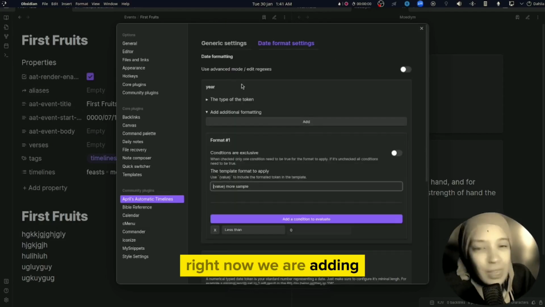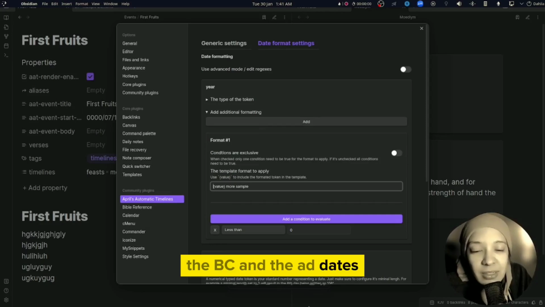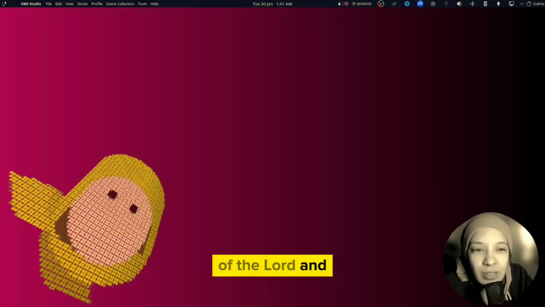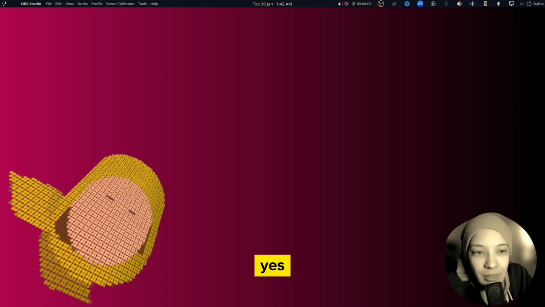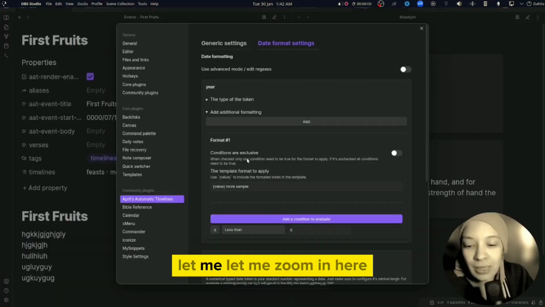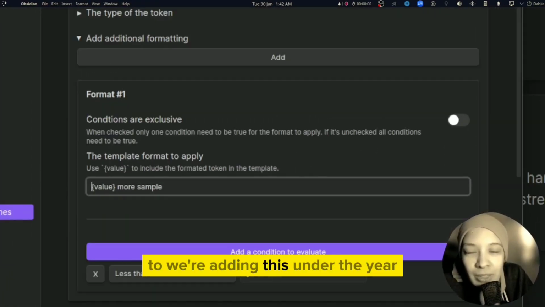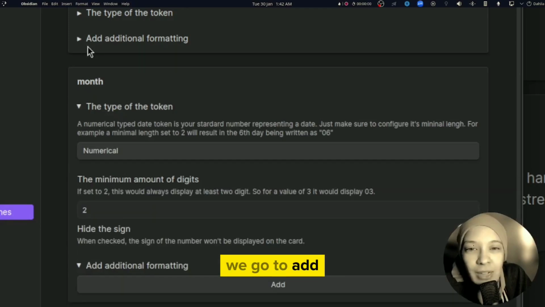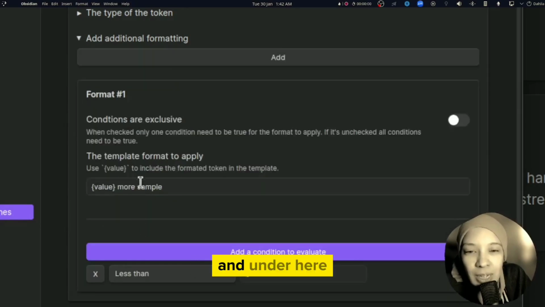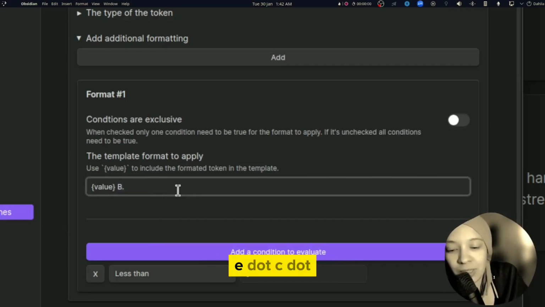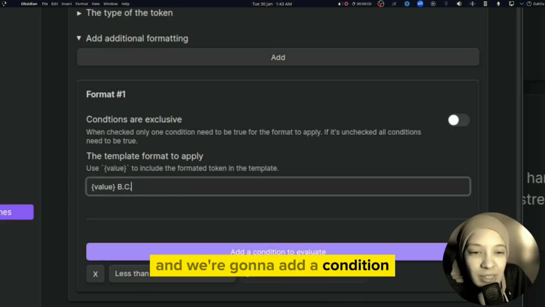Right now we are adding the BC and the AD dates. So before Christ and Anno Domini, which is the year of the Lord in Latin. I just know what it means in Spanish. Alright, so let me zoom in here so you guys can see what I'm doing. So we're adding this under the year. We go to add additional formatting, and under here we're going to put BC, and we're going to add a condition to evaluate.